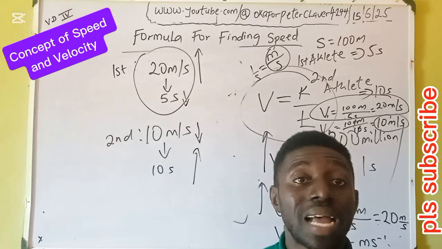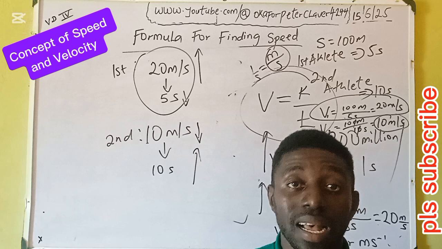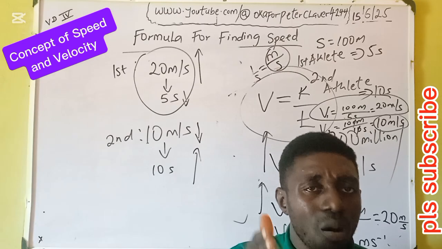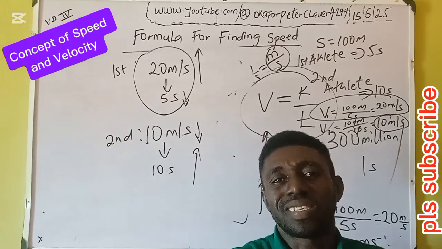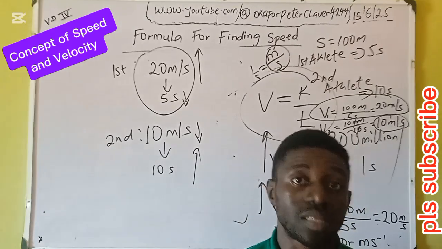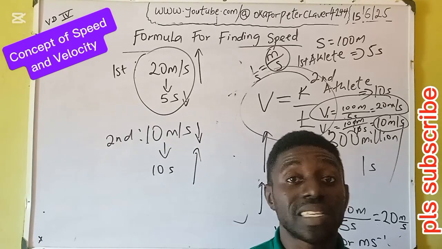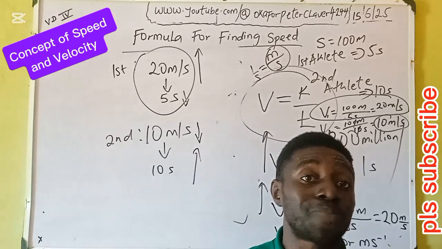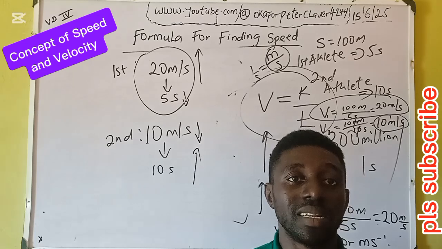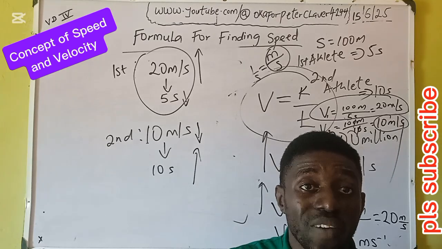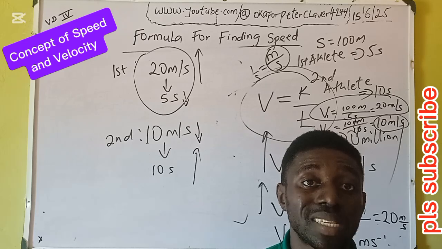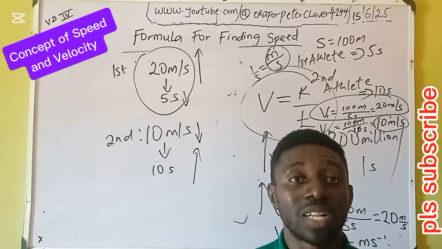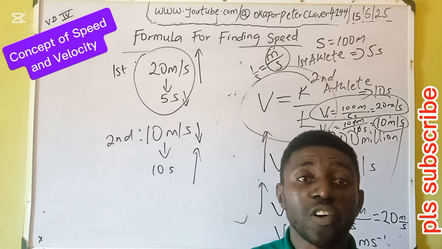All planets, satellites, stars, they go at uniform speed. Uniform speed is almost the same as being at rest, if not the same, because we think we're at rest on Earth's surface, but we're not at rest. We're moving at a very high speed of 460 meters per second. That's the speed of the Mother Earth. The Earth in 1 second covers a distance of 460 meters. We don't know because it happens uniformly. Then we think we're at rest. So uniform speed is the same as being at rest.